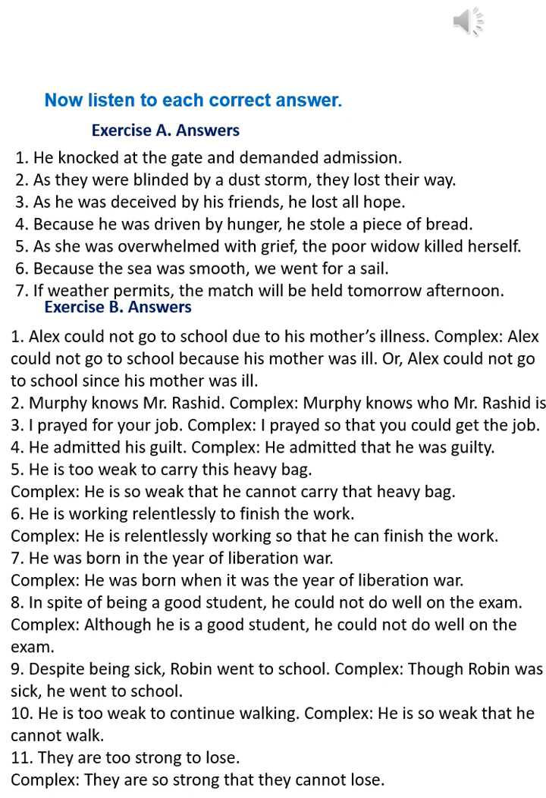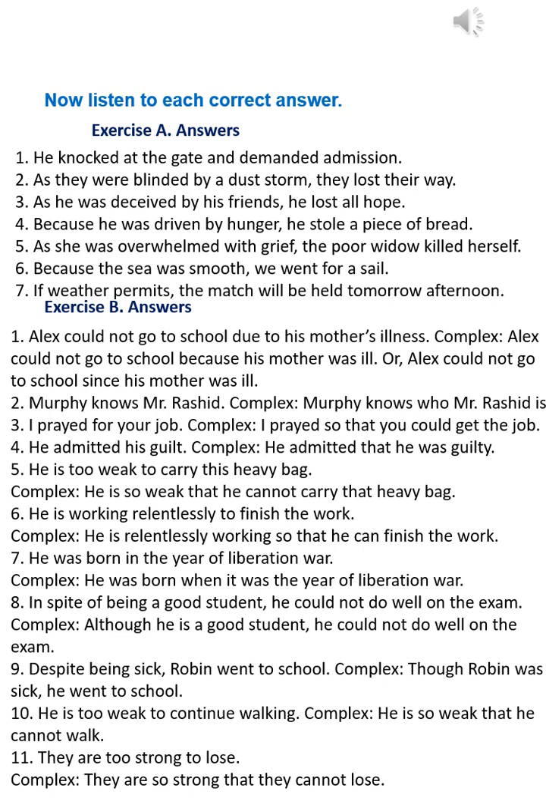5. As she was overwhelmed with grief, the poor widow killed herself. 6. Because the sea was smooth, we went for a sail. 7. If weather permits, the match will be held tomorrow afternoon.